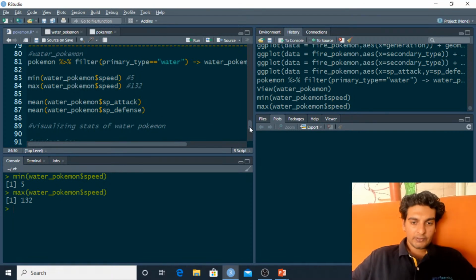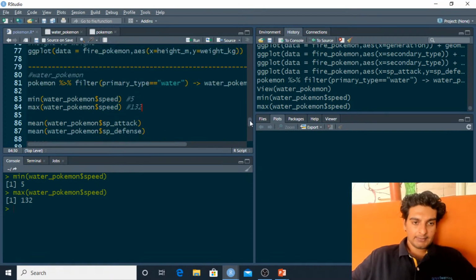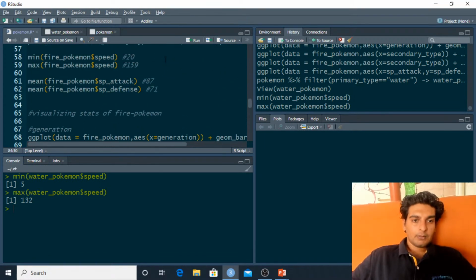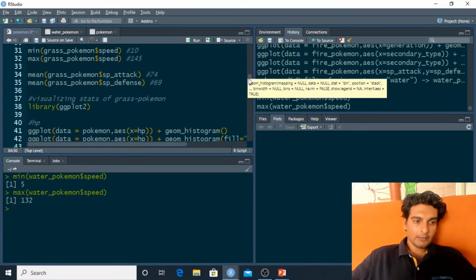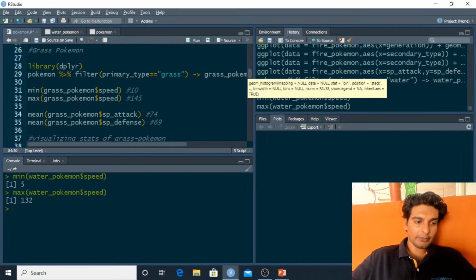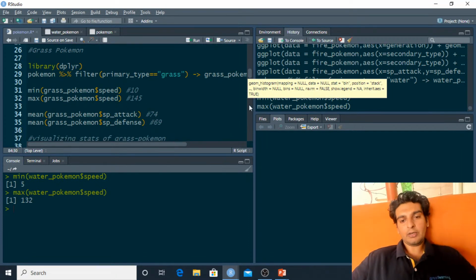Let me compare this with fire type and grass type. So 5 and 132. So it seems that water type Pokemon's minimum and maximum speed is less than fire type. Let me check it with what else have we got? We've got grass type over here, and again the minimum and maximum is less than the grass type Pokemon as well.